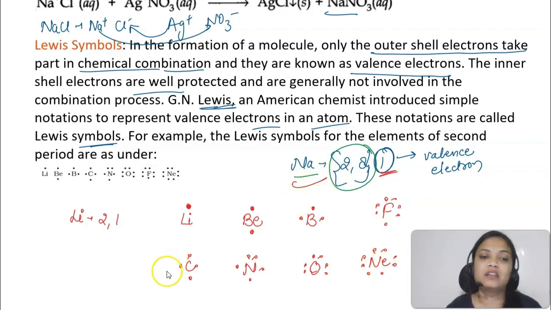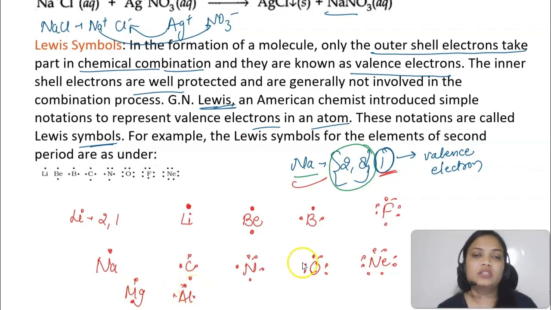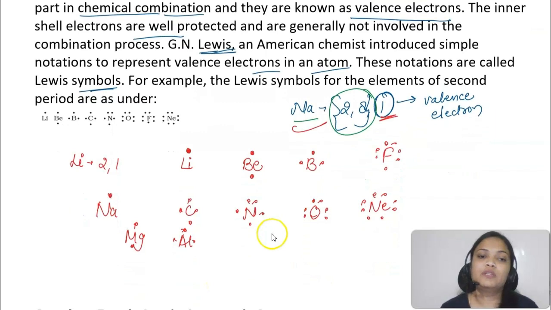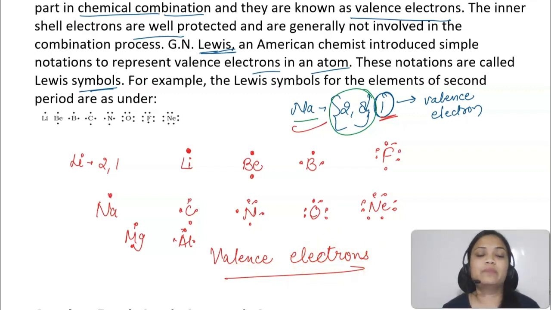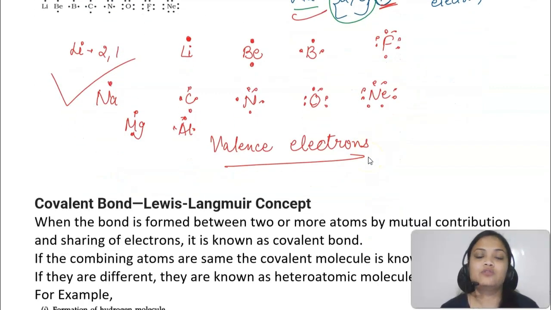Now अब sodium की बात करें, so how many dots you will put? Sodium with just 1 dot. Similarly, magnesium with 2 dots. Then aluminium with 3 dots and so on. So this is how we are going to write the Lewis dot symbols. Means just the valence electrons are shown. And that is correct also ना, क्योंकि only valence electrons are involved in bonding, तो inner electrons की हमारे पास जरूरत नहीं है. So why unnecessarily show them? So this is how we are using the Lewis dot symbol. And Lewis dot symbols पे questions भी आते हैं NEET exam में. So keep that in mind.